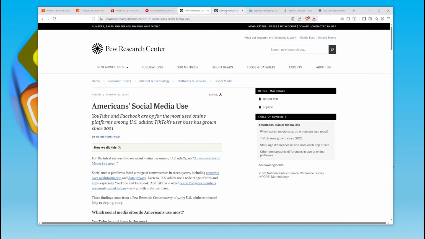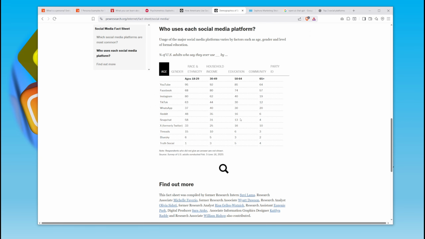Now, in an accompanying article that they provide, you see here, these are their demographic groups. You've got age, gender, race and ethnicity, household income, education, community, party affiliation.